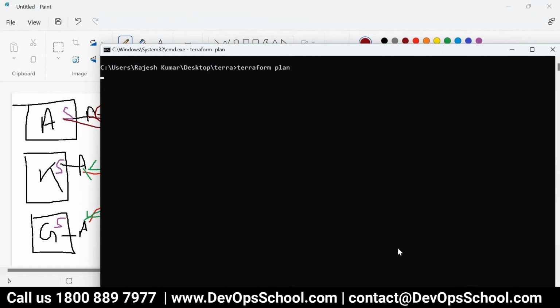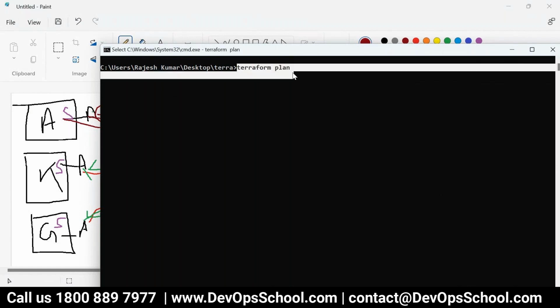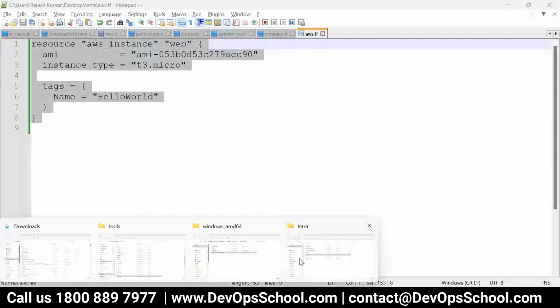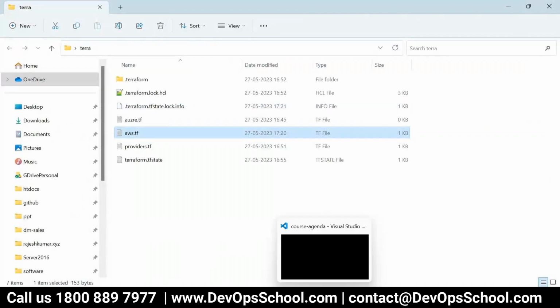But you already have the TF file, right? Will it do anything, or will this plan run on the TF only, right? Here, this TF, okay? Here. AWS.